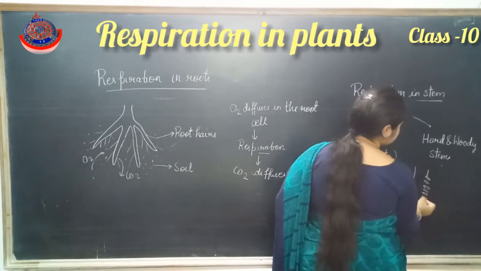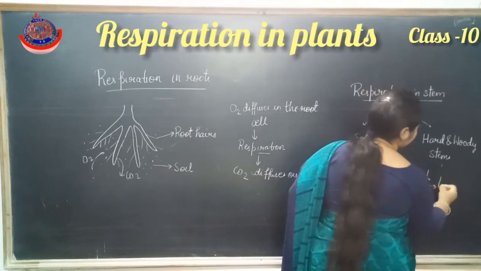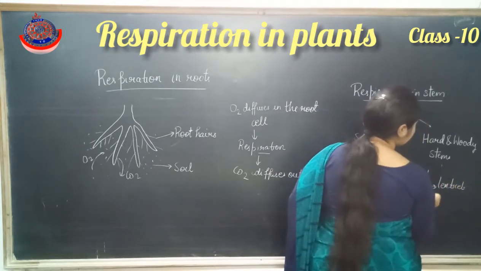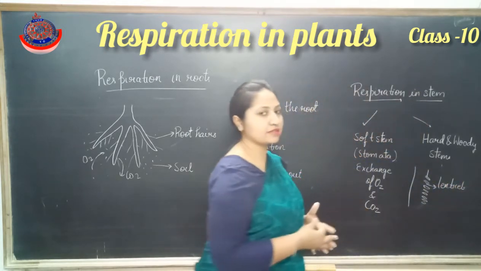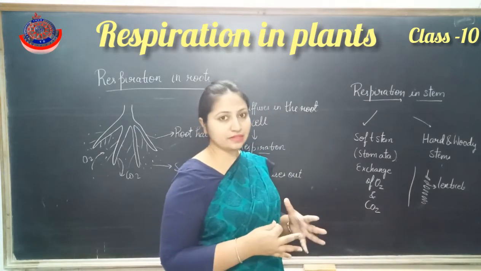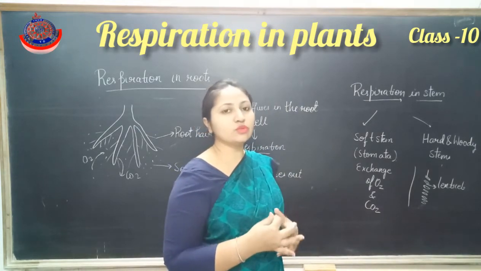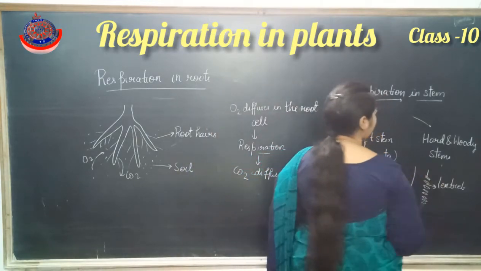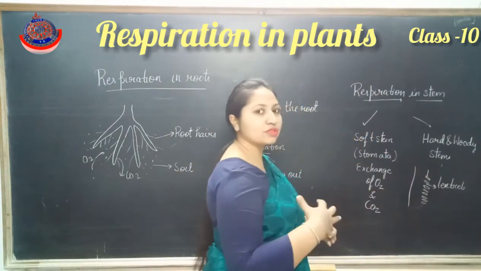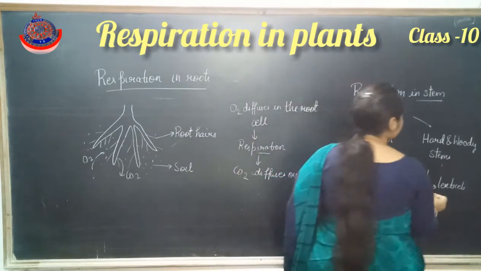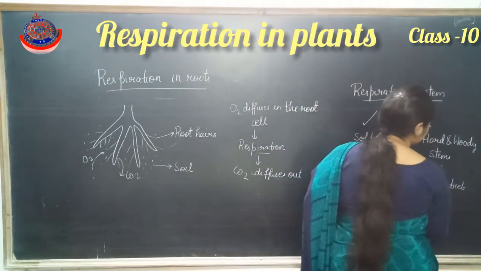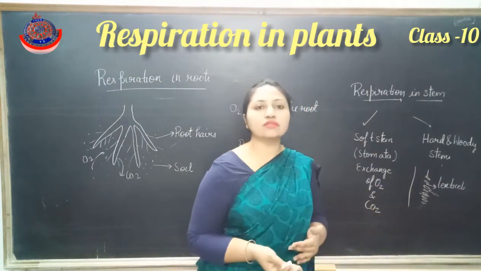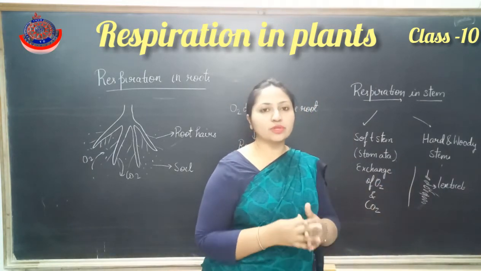Now what are lenticels? Lenticels are the cells in the stem that are very loosely packed, and because of that the pores created are known as the lenticels. Through these lenticels the exchange of the gases, the oxygen and the CO2, occurs.